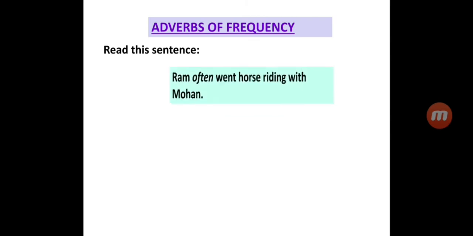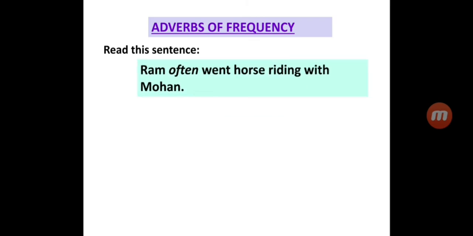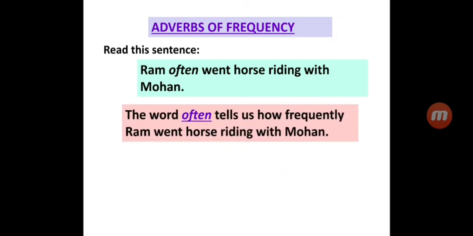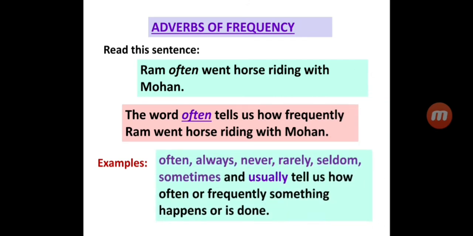Now we will move towards adverbs of frequency. Read this sentence. Ram often went horse riding with Mohan. The word often tells us how frequently Ram went horse riding with Mohan. Now see some more examples of adverbs of frequency. Often, always, never, rarely, seldom, sometimes and usually tell us how often or frequently something happens or is done.